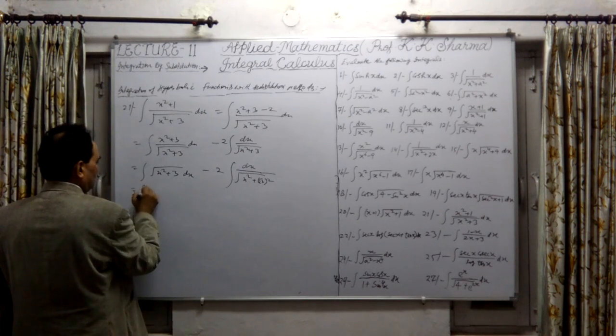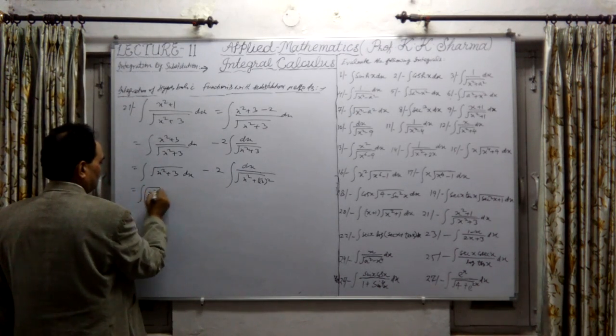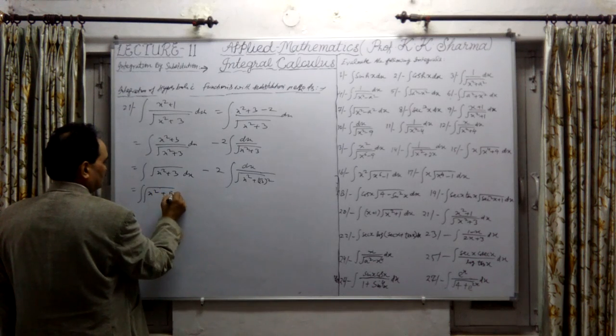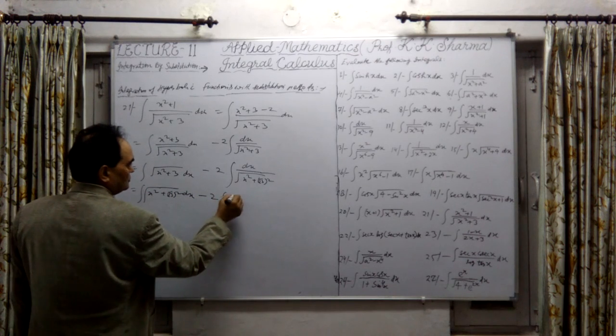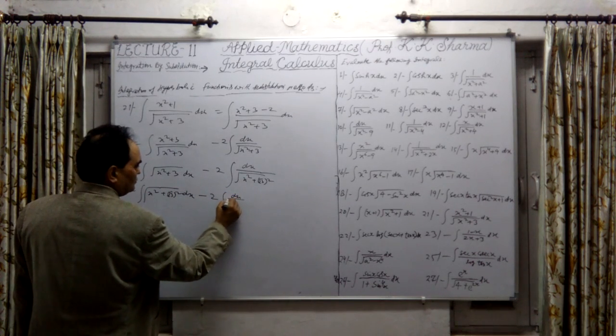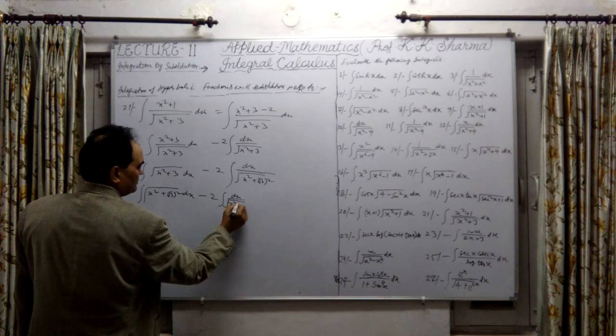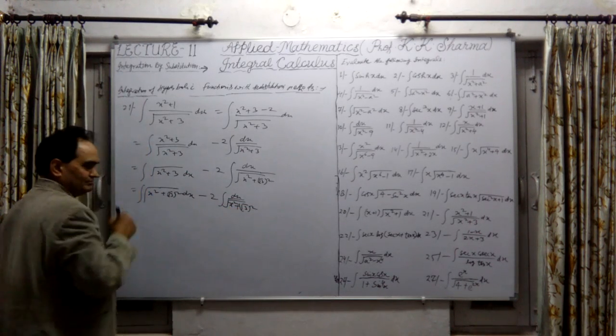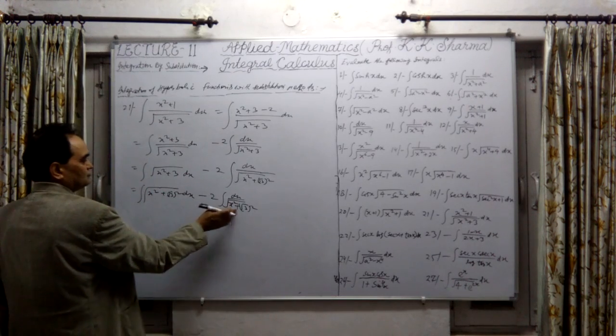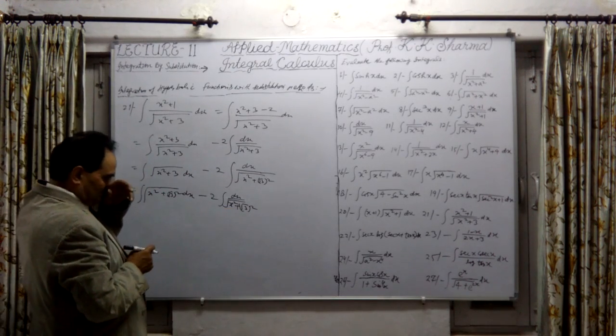This can also be written as the integral of under root (x square plus under root 3 whole square) dx, minus 2 times the integral of dx upon under root (x square plus under root 3 whole square). So this is of x square plus a square type.